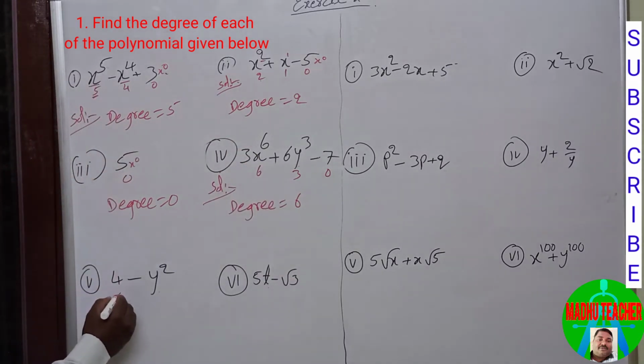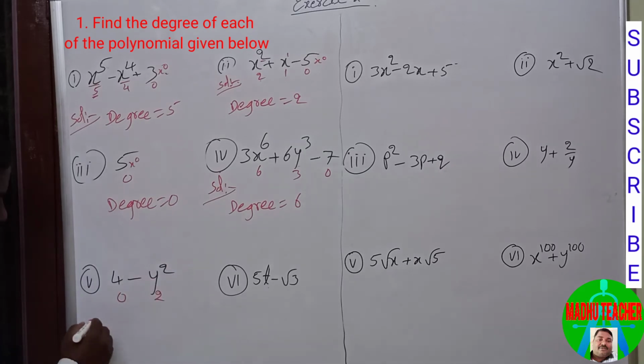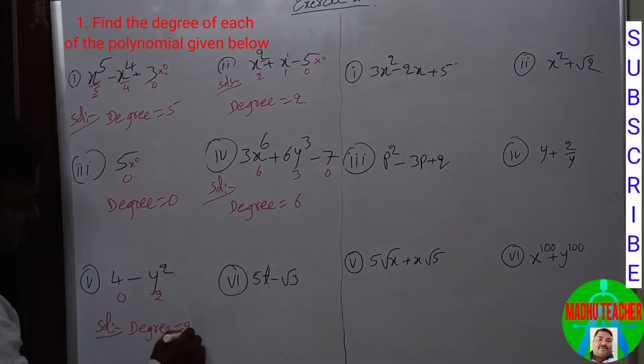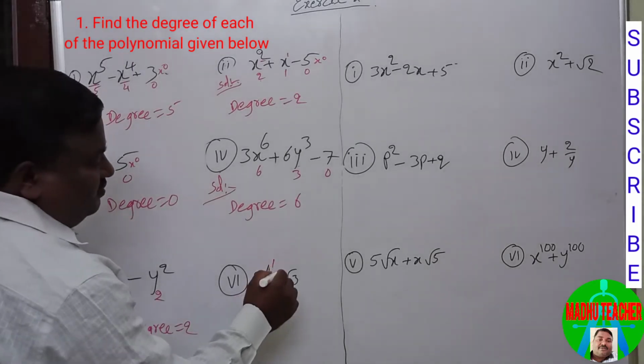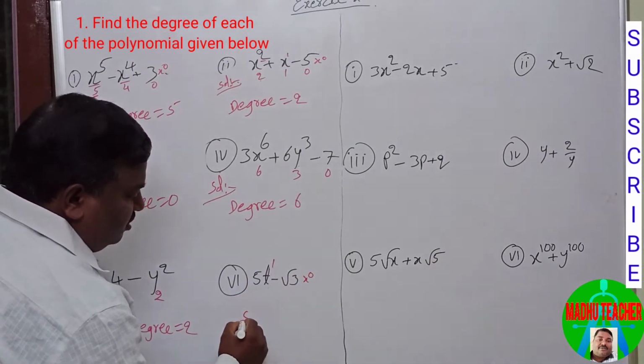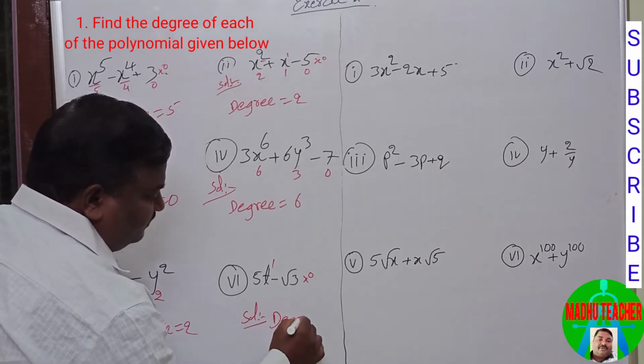So its degree is 0 and the degree of y square is 2. Therefore, the degree of this polynomial is 2. It is 1, the constant, so its degree is 0. Among the two, 1 is the greatest one, therefore degree equal to 1.